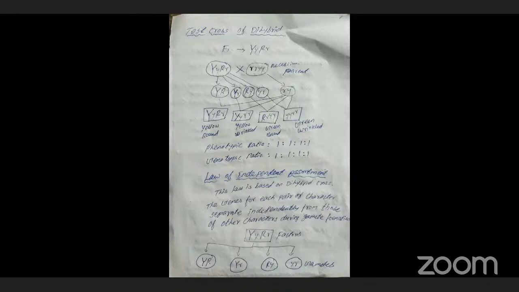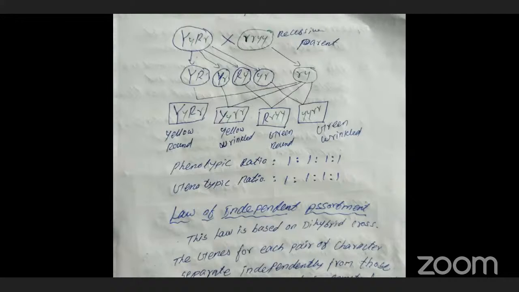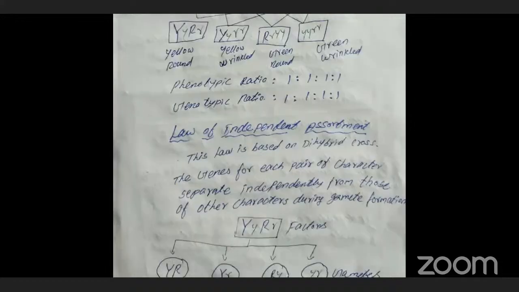Yellow round, yellow wrinkled, green round and green wrinkled. Clear? So at the end of the test cross of dihybrid, we are getting 4 kinds of plants. So the phenotypic ratio and genotypic ratio are both the same. The phenotypic ratio is 1:1:1:1, all 1. The genotypic ratio also 1:1:1:1. So in the test cross of dihybrid, the phenotypic ratio and the genotypic ratio are the same.